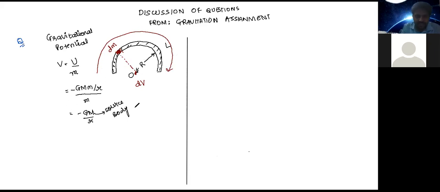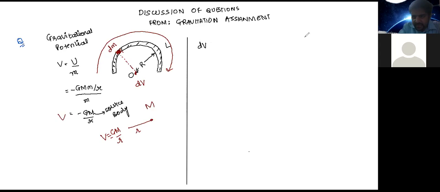So for a point mass m at a distance r, the potential is equal to minus GM by r. So minus GM by r, right? So how about the potential dV because of a mass dm?